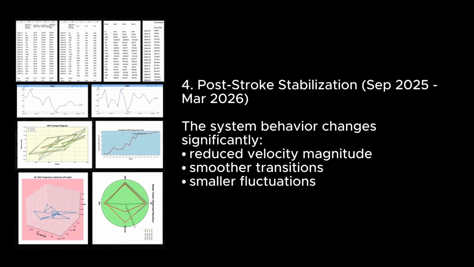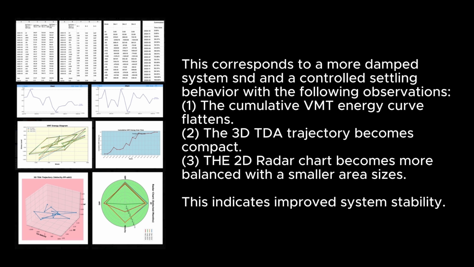4. Post-stroke stabilization, September 2025 to March 2026. The system behavior changes significantly. Reduced velocity magnitude, smoother transition, smaller fluctuations. This corresponds to a more damped system and a controlled settling behavior, with the following observations. 1. The cumulative VMT energy curve flattens. 2. The 3D TDA trajectory becomes compact. 3. The 2D radar chart becomes more balanced with a smaller area size. This indicates improved system stability.